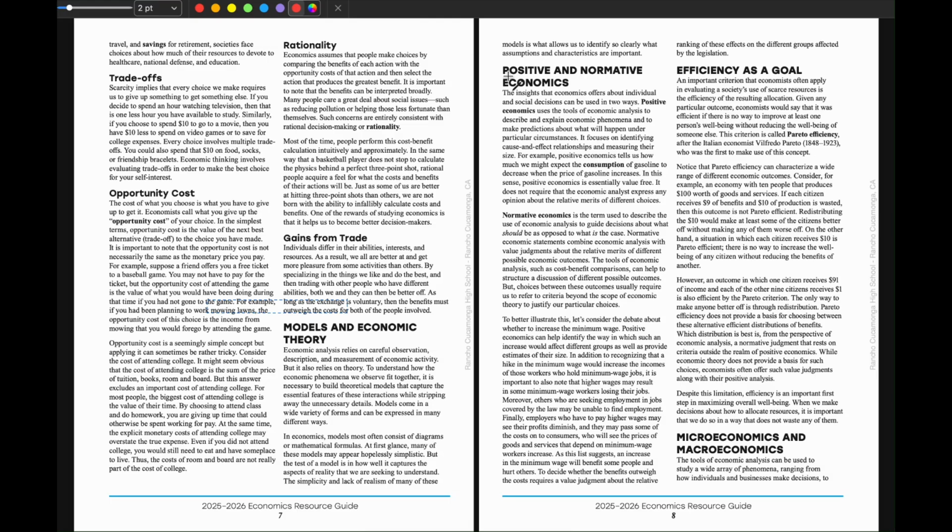The next one is positive and normative economics. Positive is basically saying that, for example, if you increase taxes, the profit margin of this company is going to fall by 8%. Now, that's a claim, obviously, but that's a verifiable claim. If I simply said, if you increase taxes, the companies will do worse, that's a normative judgment because you can't verify that.